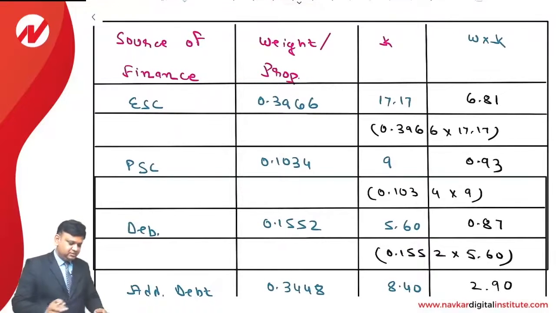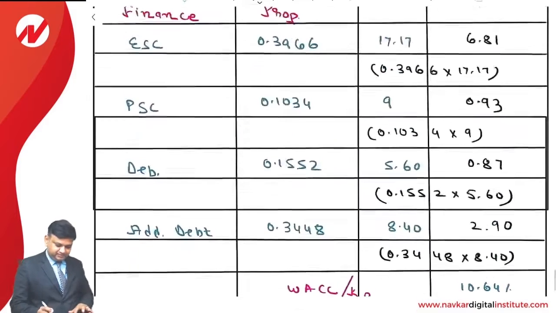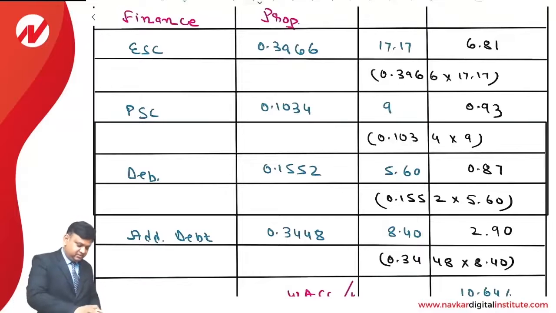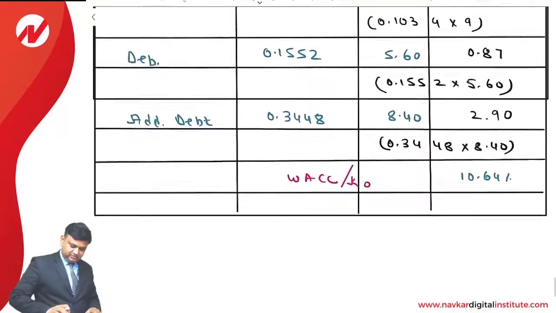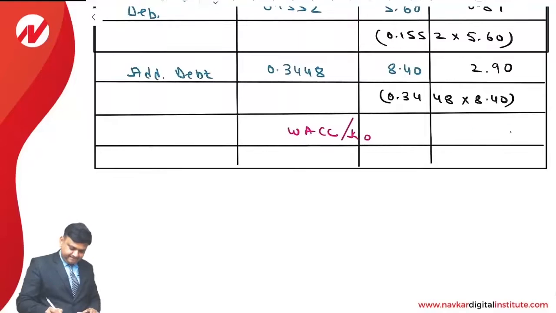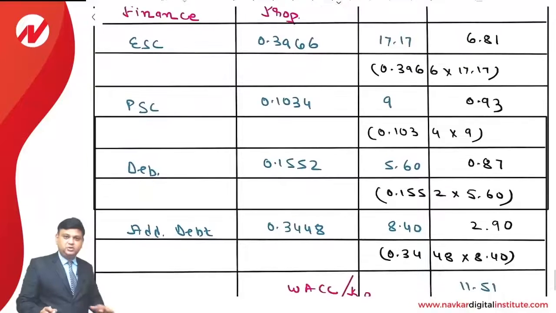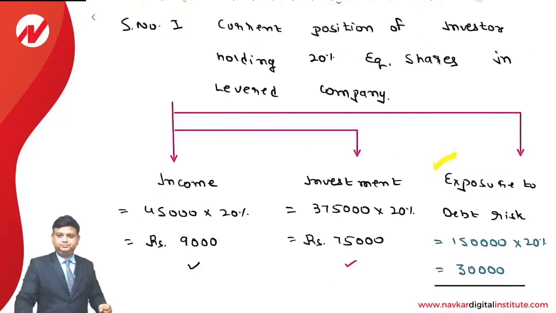So what will happen? The total is 10.64 approximately. That is the weighted average cost of capital or overall cost of capital. Let us check once again: 6.81 plus 0.93 plus 0.87 plus 2.90, that comes to 11.51. So it is 11.51. That is the weighted average or overall cost of capital.